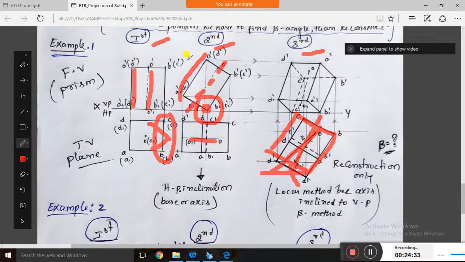But in second position, because of this tilt, if you see from the top, okay, always this face is visible, that's why I written this face, and this bottom face is not visible, that's why written in the dotted line. And in the third position, if you see from the front, okay, the bottom face is visible, and this top face is not visible. That's why I written in the dotted line. That I will explain in solving the problems.